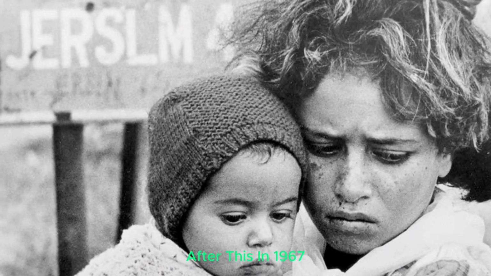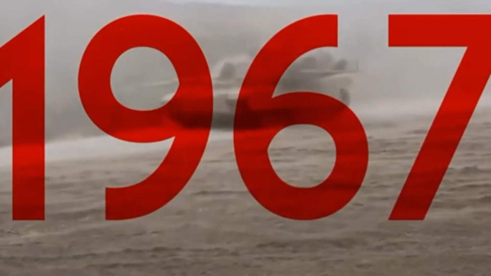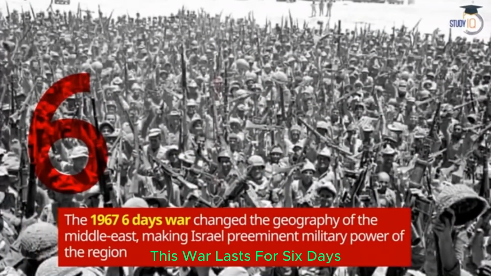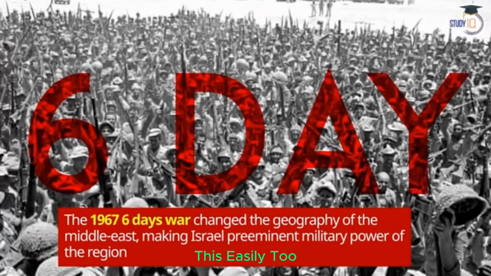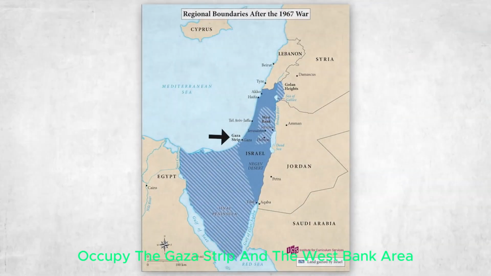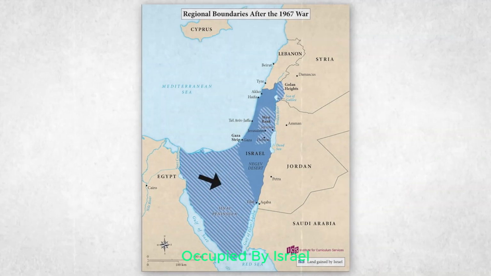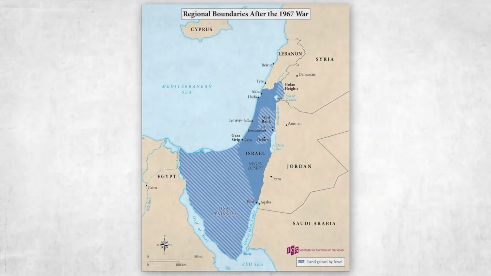After this, in 1967, the Second Arab-Israeli War takes place. This war lasts for 6 days, and Israel wins this easily too. Not only does Israel occupy the Gaza Strip and the West Bank area, but also this large Egyptian peninsula gets occupied by Israel after this war.